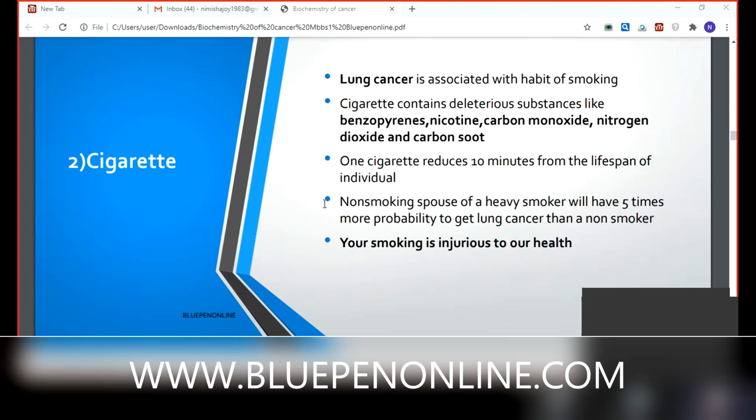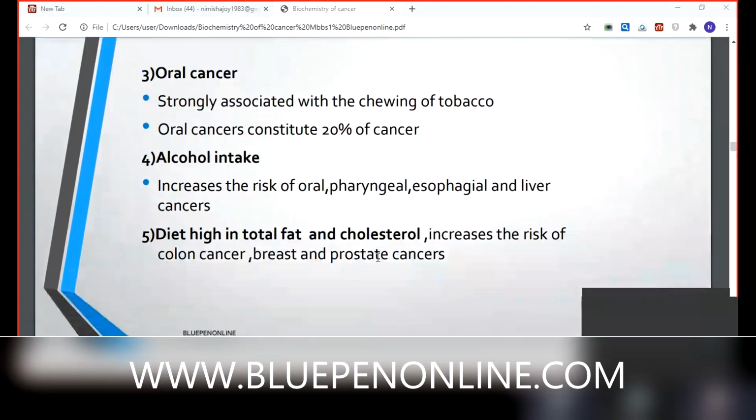Next important point: the non-smoking spouse of a heavy smoker will have 5 times more probability of lung cancer than a non-smoker. That's why passive smoking is injurious to our health. Which are the toxins, deleterious substances present in cigarettes? Benzopyrenes, carbon monoxide, nicotine, nitrogen dioxide, and also soot.